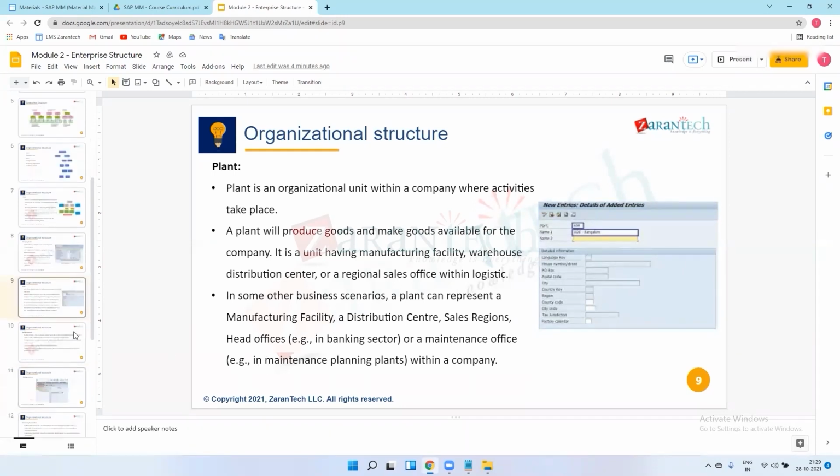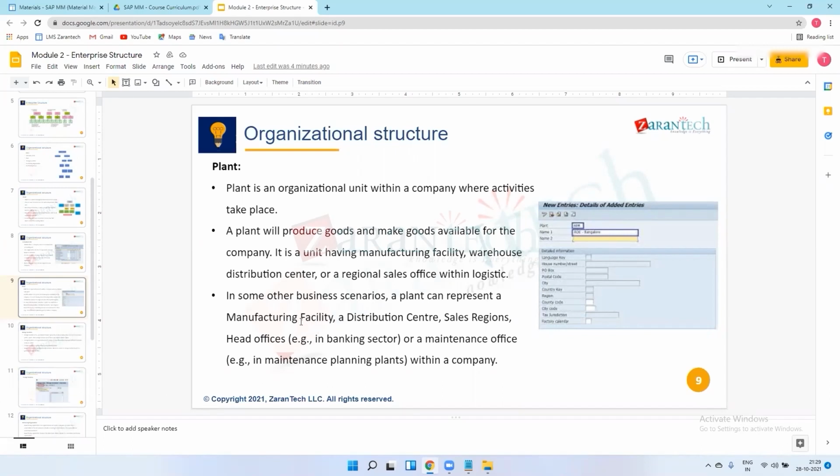The CEO or client meetings will happen in the corporate office in Mumbai. That is the company code. But actual production will happen in Bangalore. And if there is production, then there must be a sales office, from where they will sell their produced material.